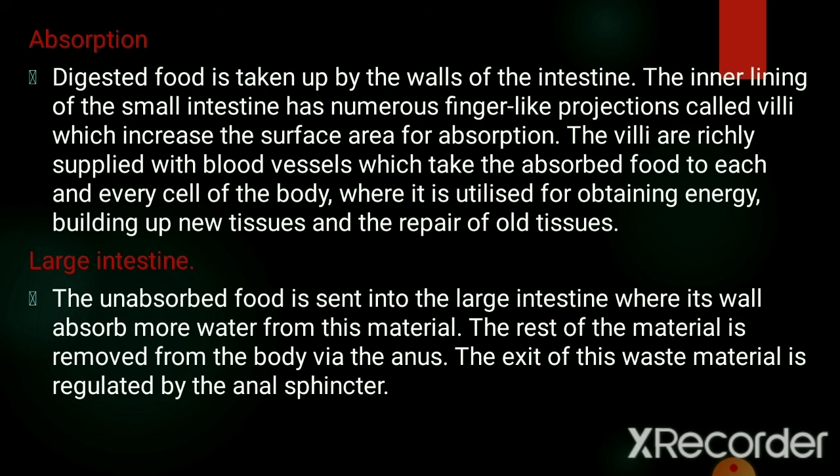Then there is egestion. Then there is the large intestine. The large intestine is about 1.5 to 1.8 meters long and about 4 to 6 centimeters in diameter. The unabsorbed food is sent into the large intestine where its wall absorbs more of the water from this material. And the rest of the material is removed from the body via the anus. The exit of this waste material is regulated by the anal sphincter.